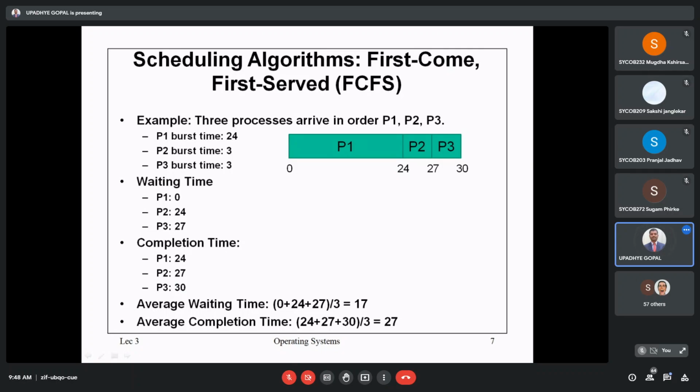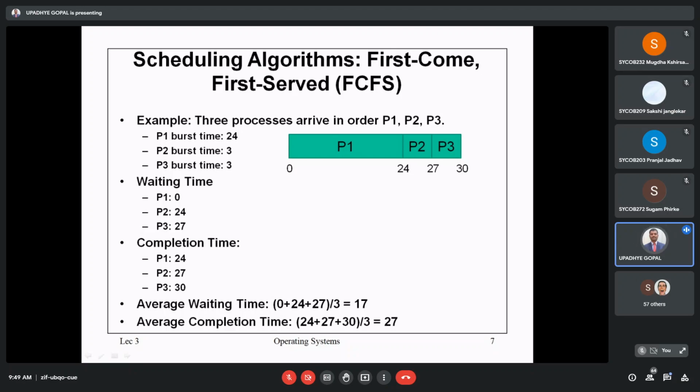After that, P2 is coming. From 0 to 24, P1 is there. Then P2 will require how many time intervals? 3 intervals. After 24, 25, 26, and 27. Up to 27, that is the next job, P2. After that, the next job is P3, because it requires 3 units of time.